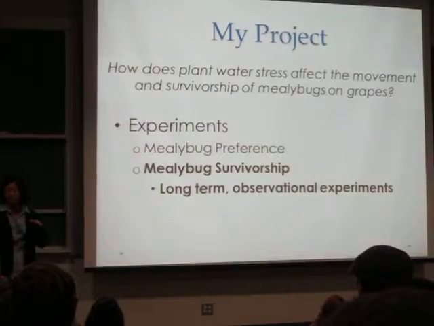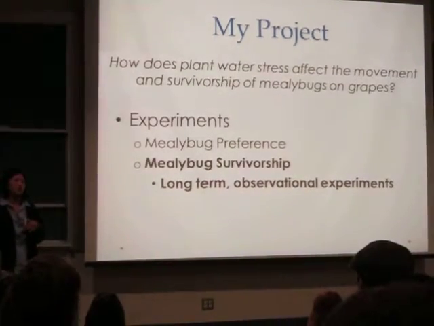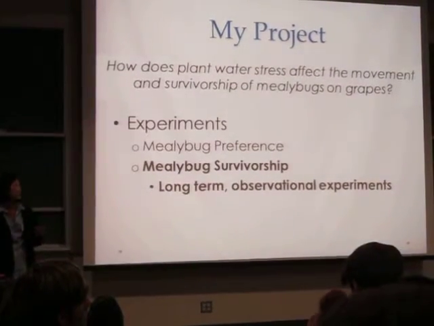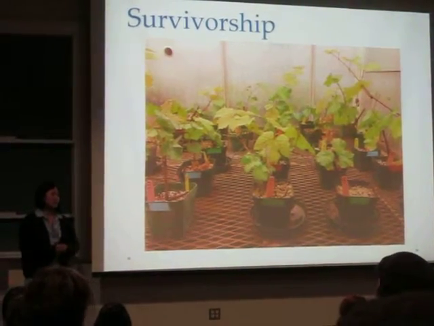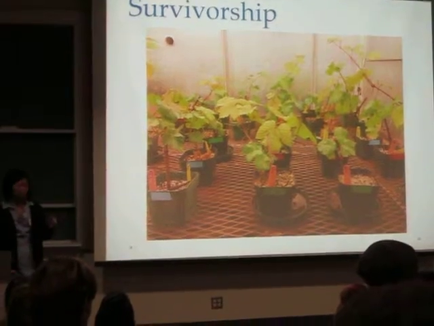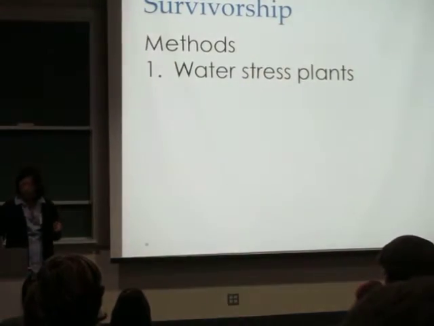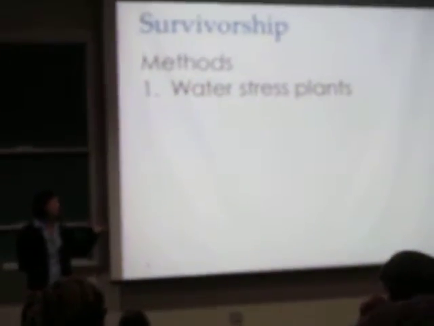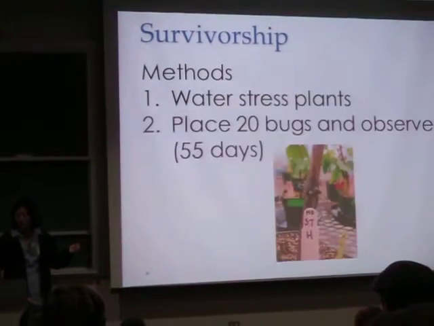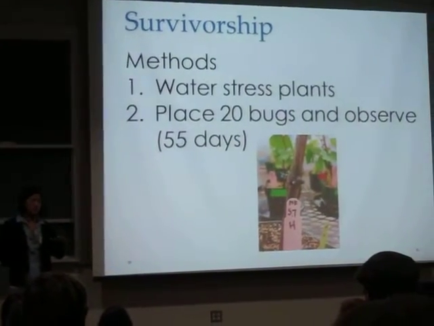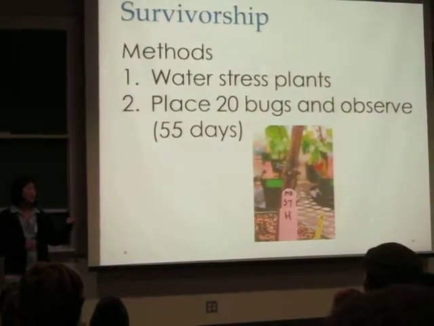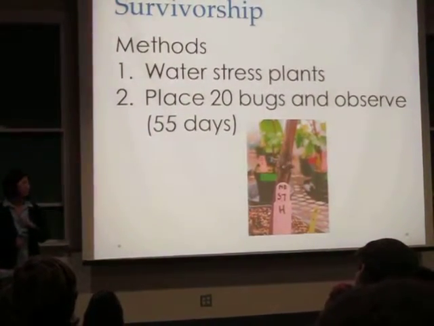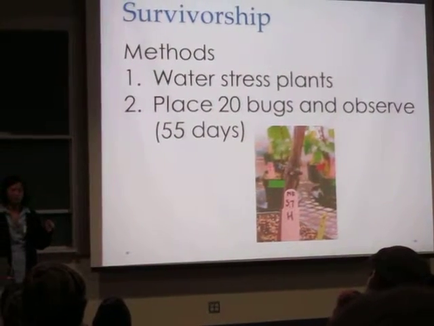The second part of my experiment is mealybug survivorship, which were long-term observational experiments, which looked a bit like this. They were kept in growth chambers and observed every 2 days and watered every day, with a similar method of starting with water stressing the plants. Then after that, we would place 20 bugs on each of the plants and observe from the first stages of their life cycle all the way until the next emerging generation, which took about 55 days for our first replicate.